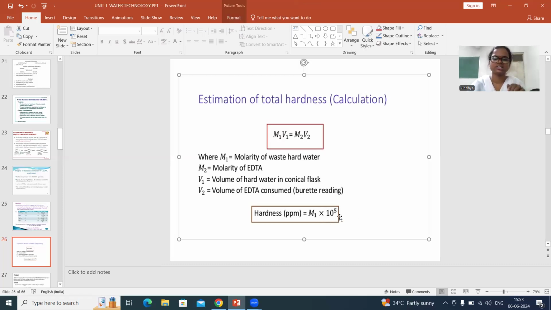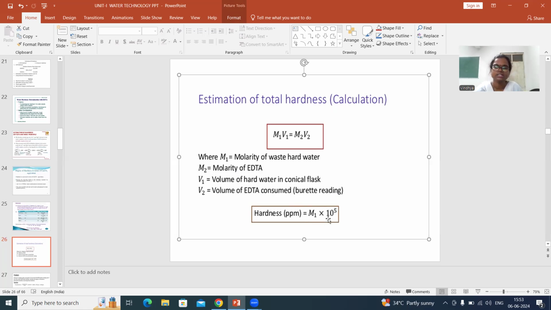1000 into 100 is written as 10 power 5 here. So why are we multiplying it with 1000 and 100? We multiply with 1000 because molarity has units of grams per liter, but when we calculate hardness, the unit is always milligrams per liter, not grams per liter. It is a very minute amount, so we calculate in terms of milligrams per liter or ppm. Both mean the same. So in order to convert grams into milligrams, we multiply the molarity by 1000.